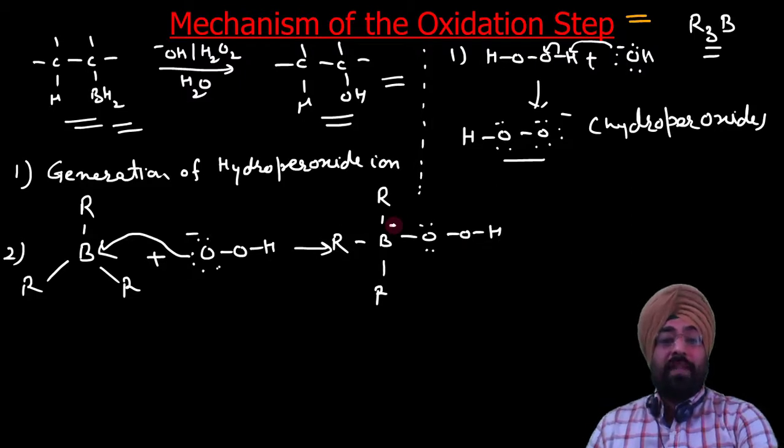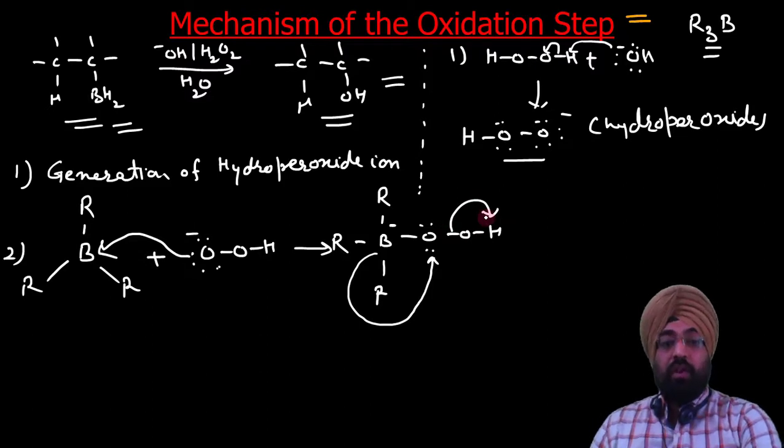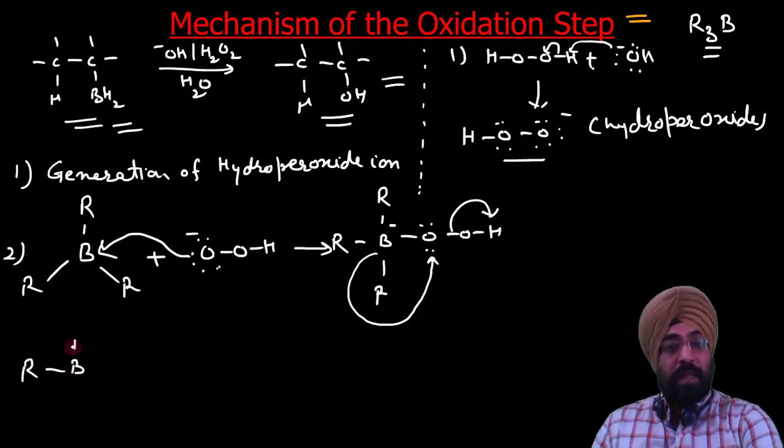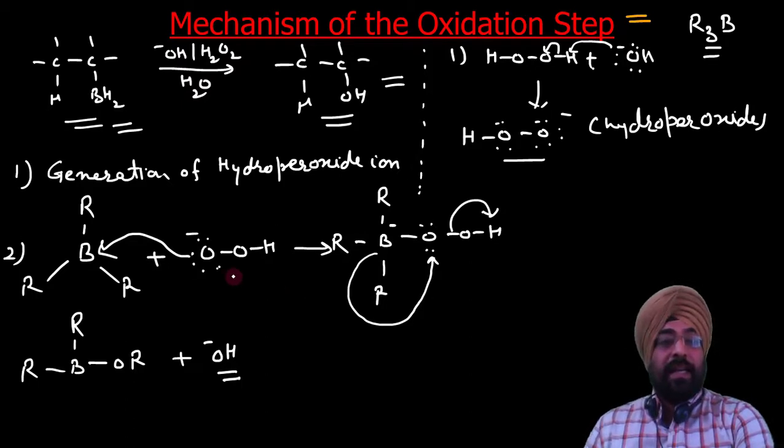Now the next step is very important, it is this alkyl shift. This alkyl group with its electrons shifts here and this OH is removed. So this is the alkyl shift. What happens, we get R B R O R. Now this R has added to this oxygen, plus OH negative. This step will take place until all these alkyl groups have shifted.